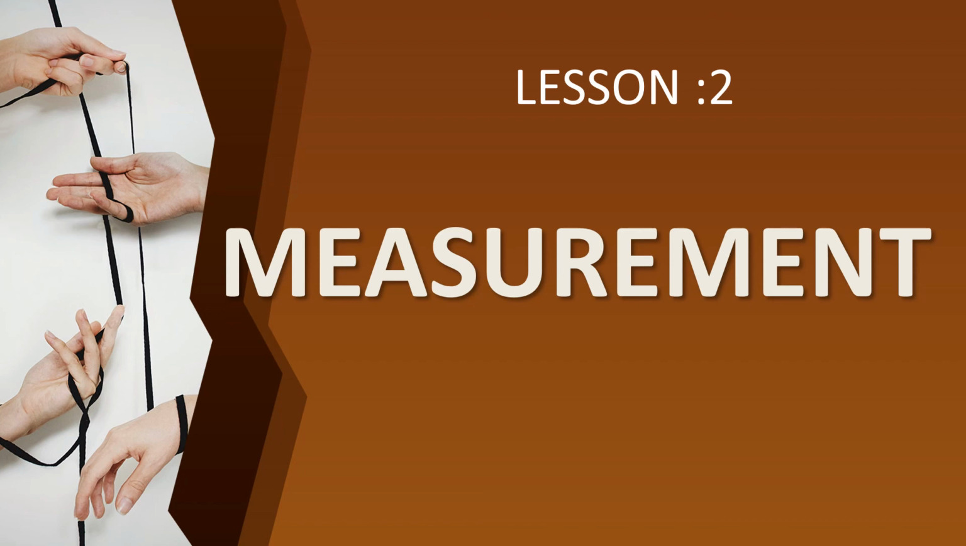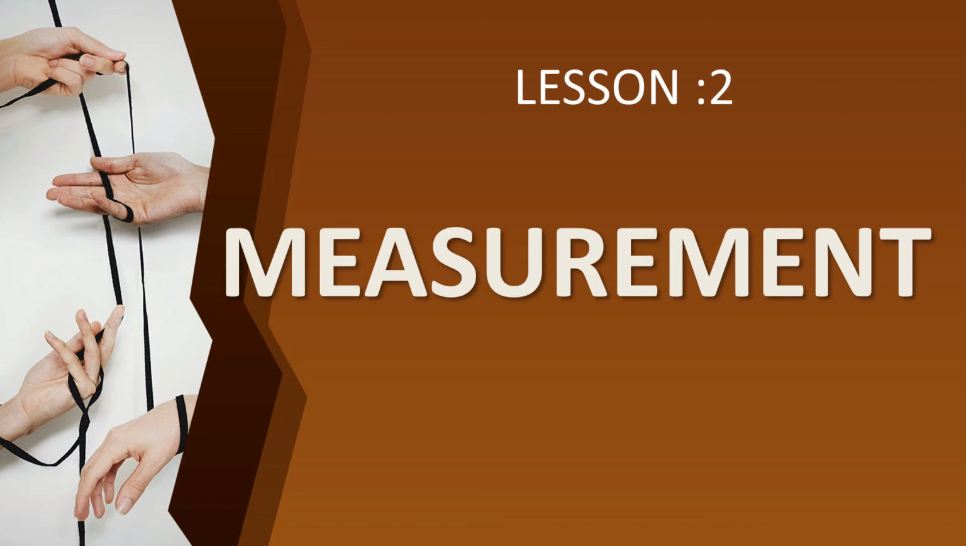In the last class, what did we learn? We learnt about length measurement. In length measurement, we learnt 1 light year. What is 1 light year? 1 light year is equal to 9.5 into 10 to the power 15 meter. And we learnt that a 15 centimeter scale measures 6 inches, and a 30 centimeter scale measures 12 inches.